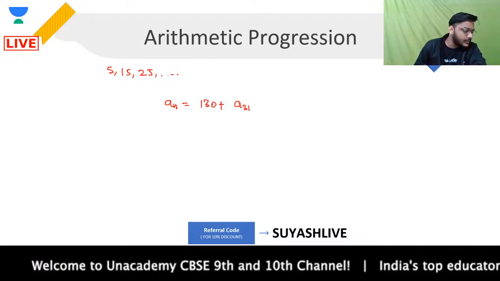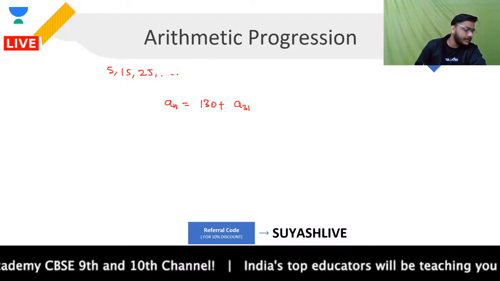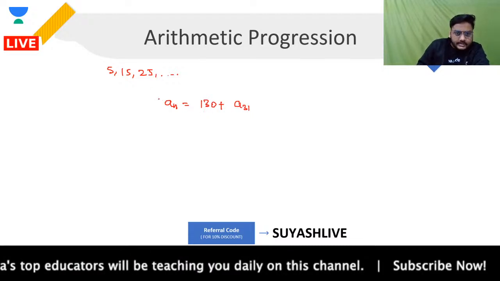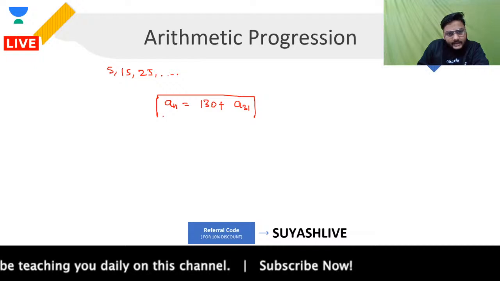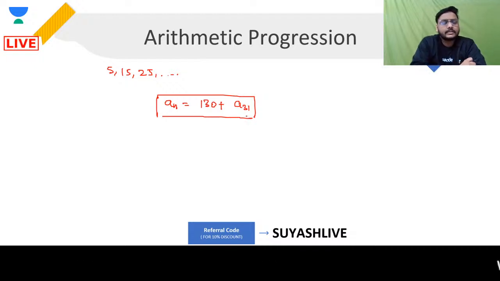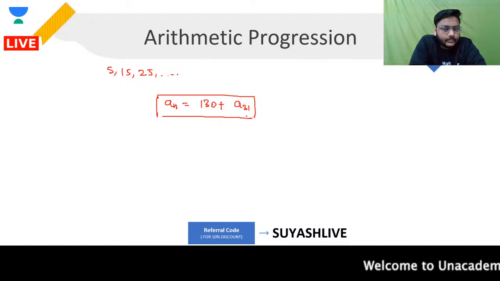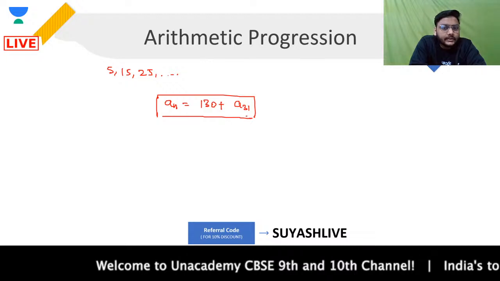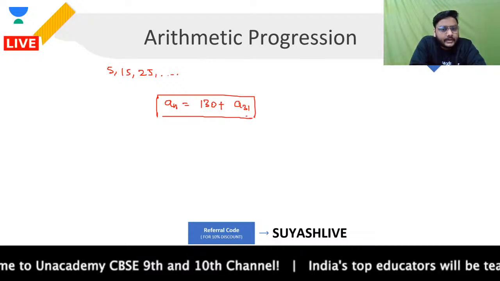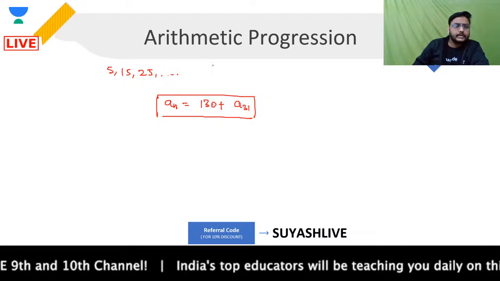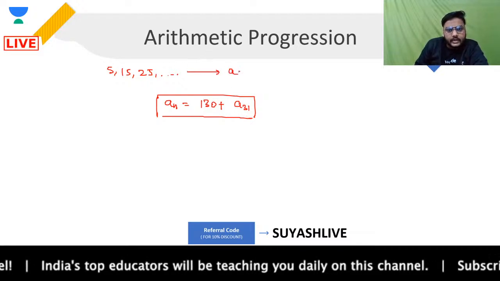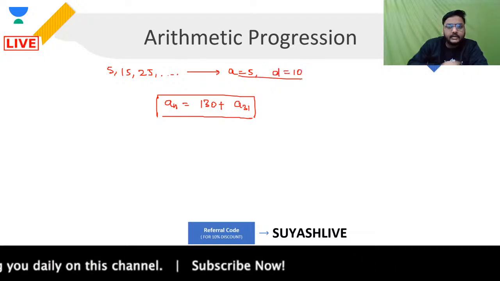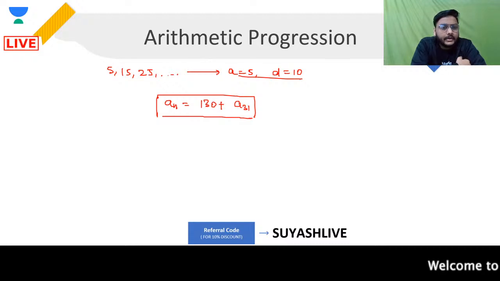So which term of your arithmetic progression will be 130 more than its 31st term? This is what I want to find out. कैसे find करेंगे? Let's have a look. So basically this is the equation that I am having, guys, that nth term, जो n का value मुझे find करना है वो ऐसे find करना है कि जो nth term आपका है an, that is 130 more than the 31st term. Now if I want to find this, what is given to you? If you look at this over here, your A is 5, and D is given to you as 10. Clear? The first term is 5 and the common difference is 10.